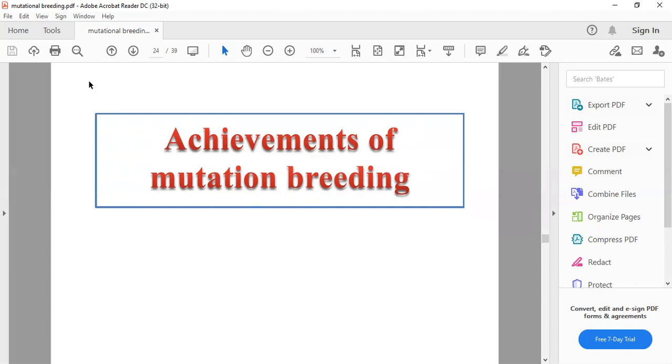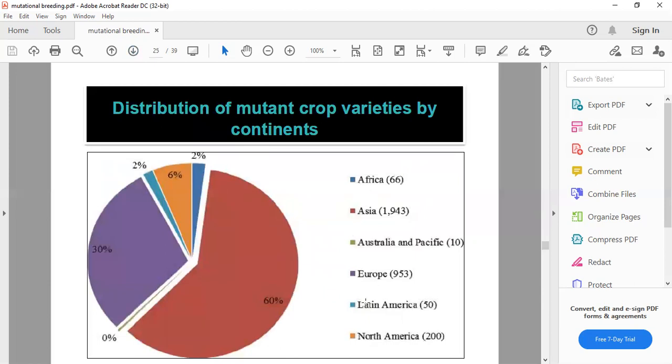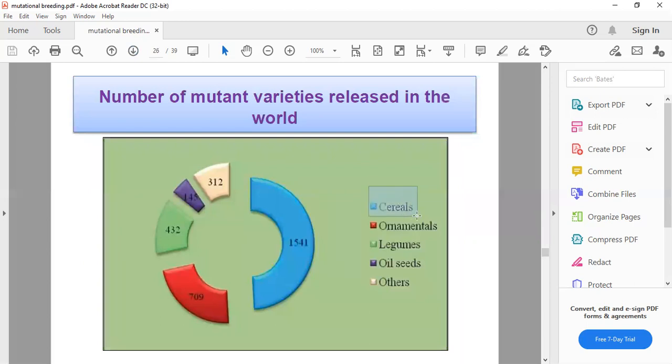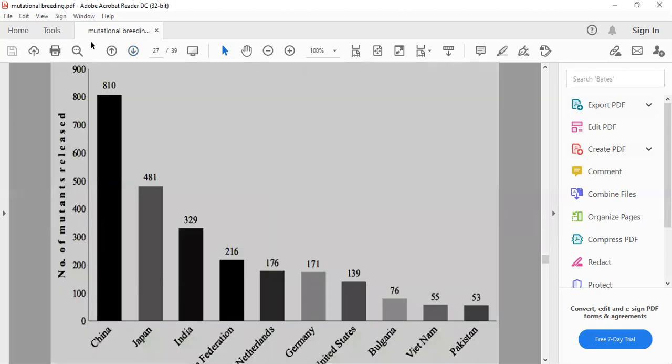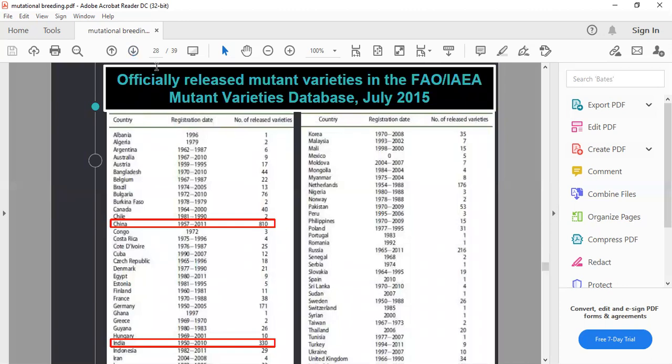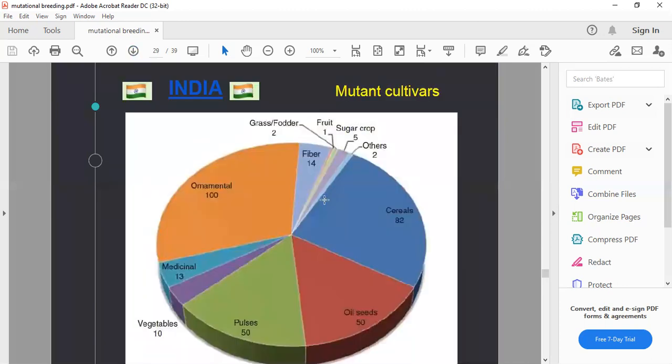Some of the achievements you can see here: in Asian countries a large number of mutant crops have been developed. Among them, cereal crops are generally higher in terms of mutational varieties, due to their low genetic variability and different purposes. In China, a large number of mutational varieties have been released. In India, a large number of cereal and ornamental crop mutant cultivars have been developed.